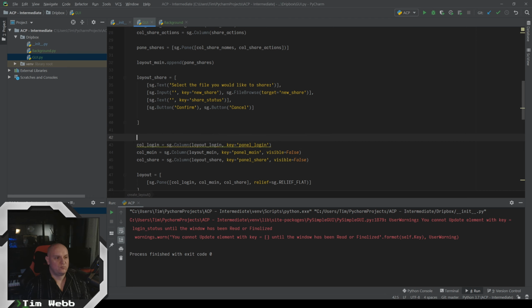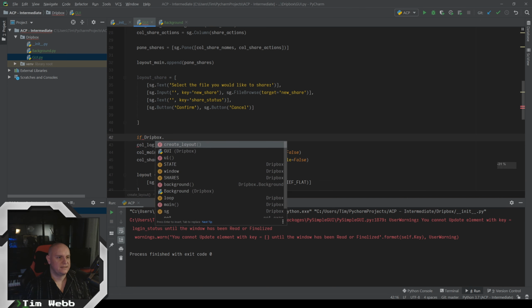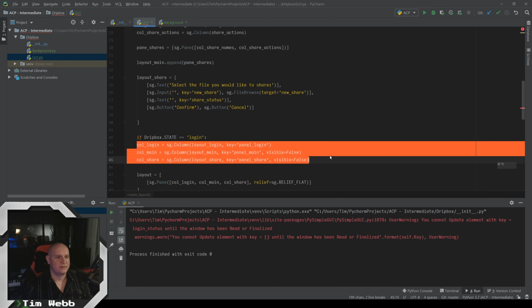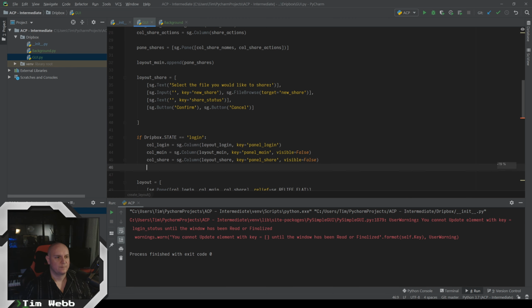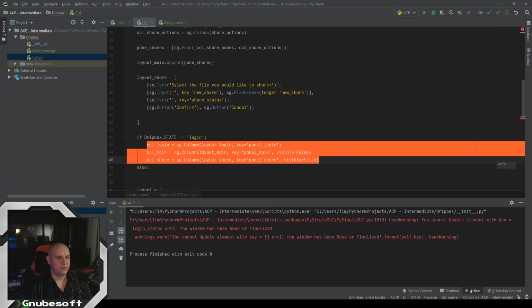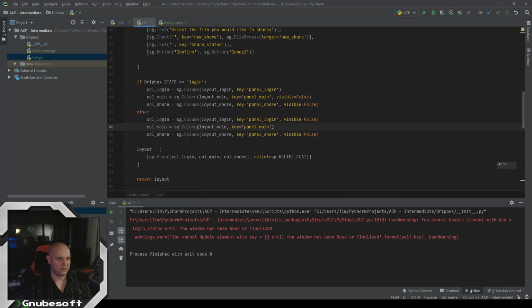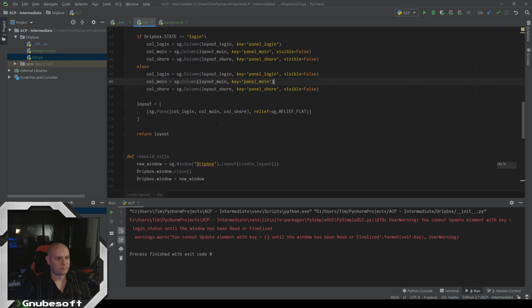We can say, well, if our Dripbox state is equal to login, then in that case, we definitely want to be able to see our login panel. Else, so if it's any other state than that, we actually want it to show us the main panel. So let's move our visible false up to the login. So it just skips the login part and goes right back to the main.